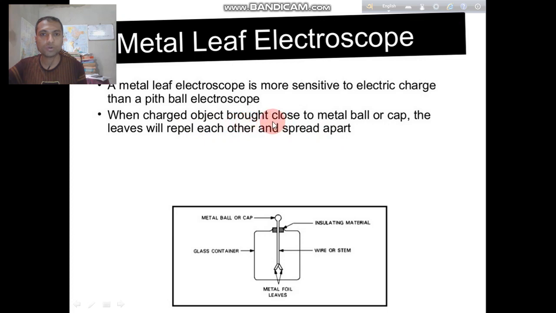When any charged object is brought to this metal ball or cap, the charge moves towards the leaves, and we know that when similar charges reach the two leaves, they repel each other and spread apart, which proves the presence of charge. In this way, the metal leaf electroscope detects charges.